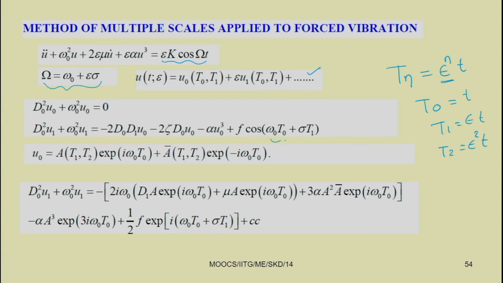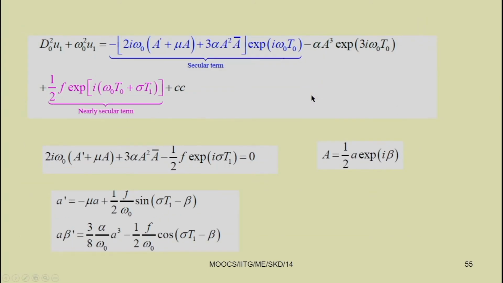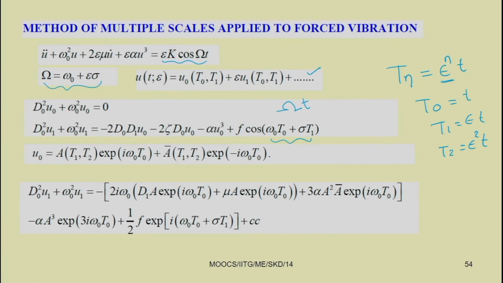You can note that the external frequency here is written in this form. The external frequency is omega, so omega t can be written as omega 0 plus epsilon sigma t, as epsilon t equal to t 1. That is why the first term is written in terms of t 0, but the second term is written in terms of t 1. So here we are putting two different time scales.